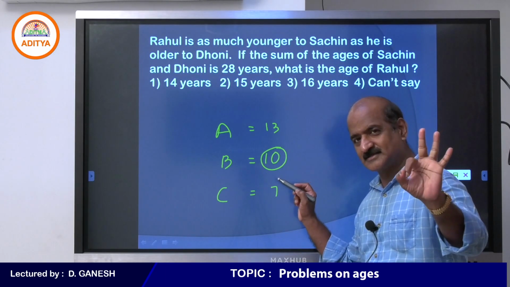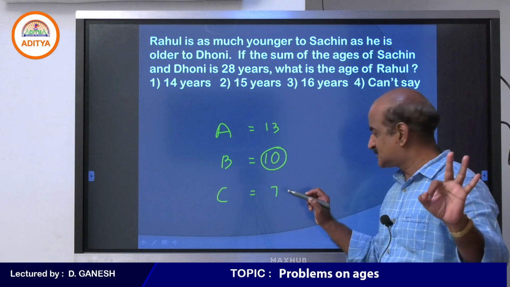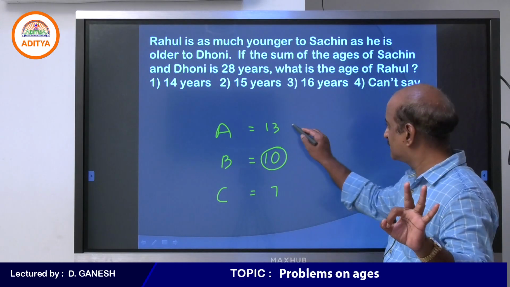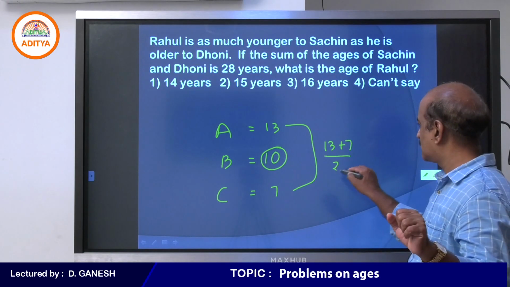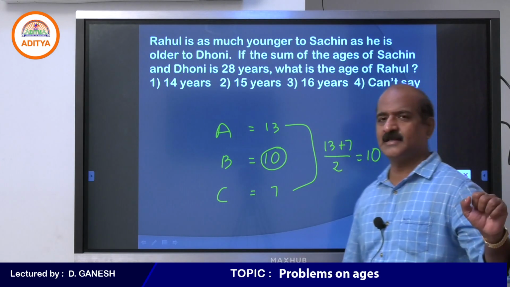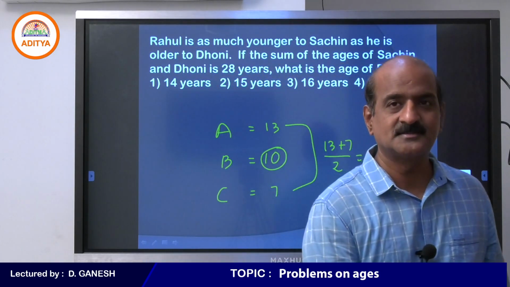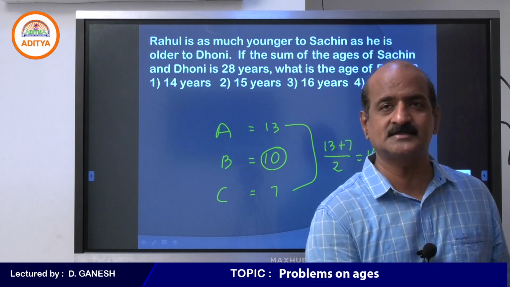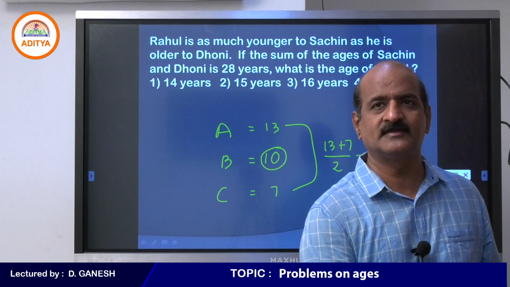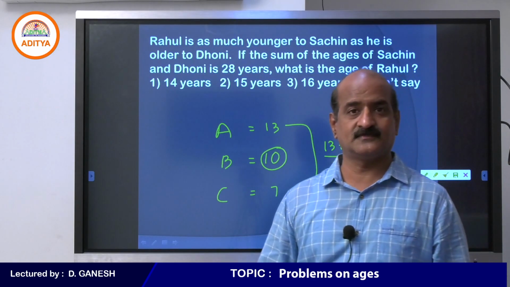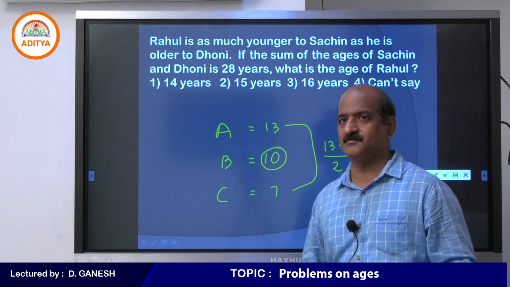See the difference? 3 years elder, 3 years younger. See, these numbers are consecutive. In this particular situation, if you want to get the age of B, you simply take the average. In this kind of question, as we also discussed yesterday, we can simply do that. Yes student, I will explain once again. I understand that some questions you find difficult, I know how to handle them. Leave it for now.